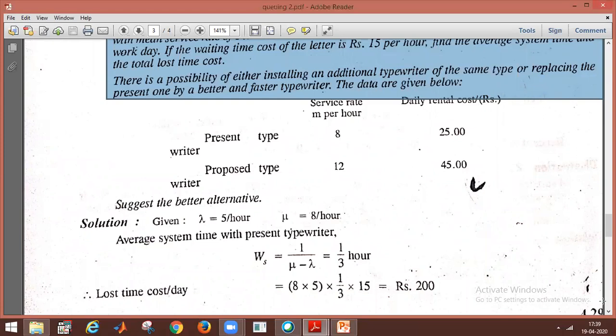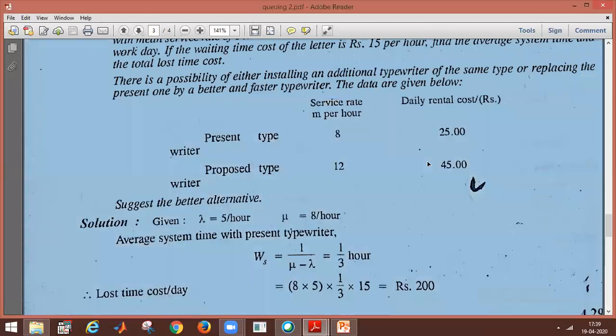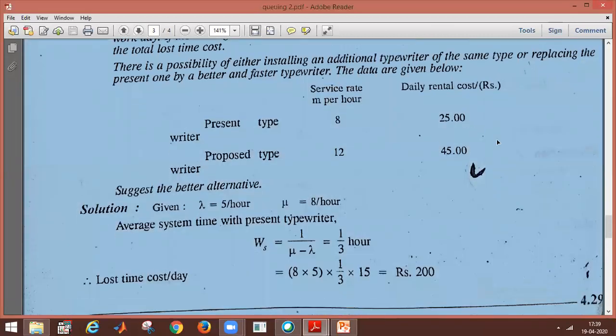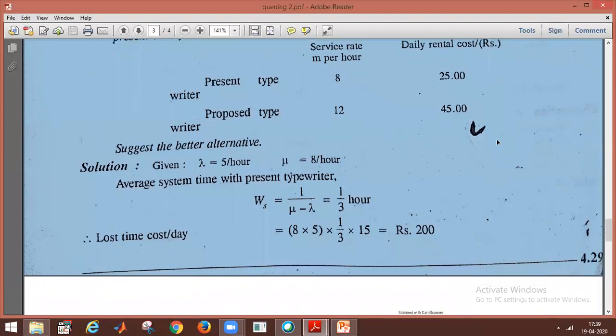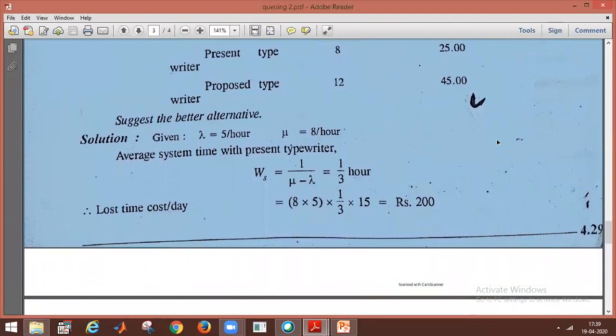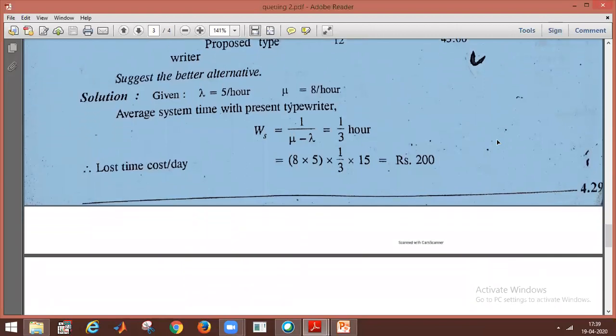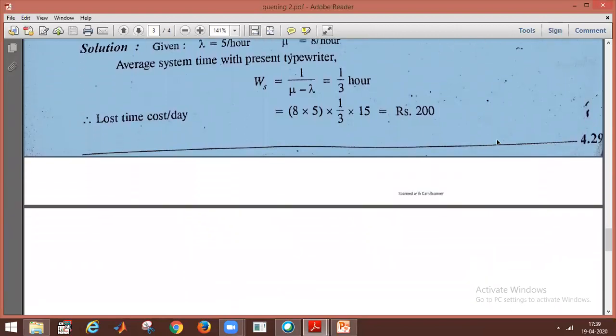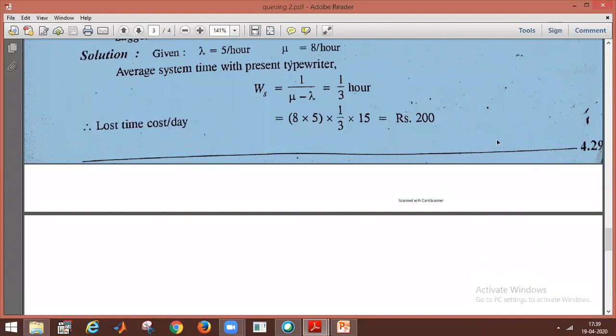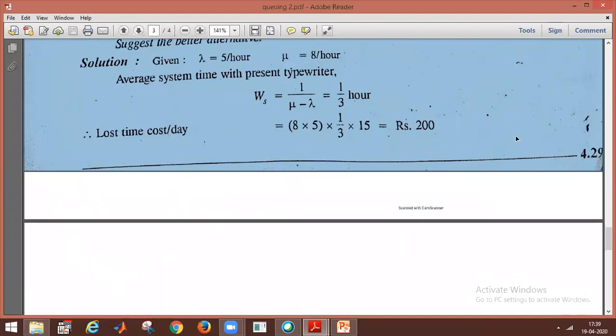So what is the service rate for the present typewriter? It is 8. The daily rental is the rental cost with the present type and the proposed type. So what is the solution? Lambda is given as 5 per hour, and mu is given. The average time in the system with the present typewriter, WS, is equal to 1 by (mu minus lambda), that is 1 by 3.